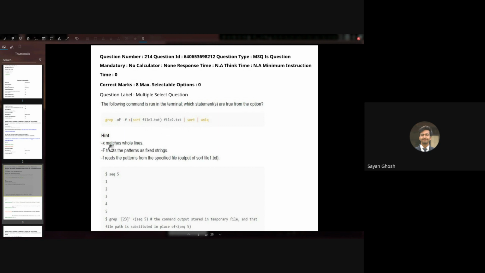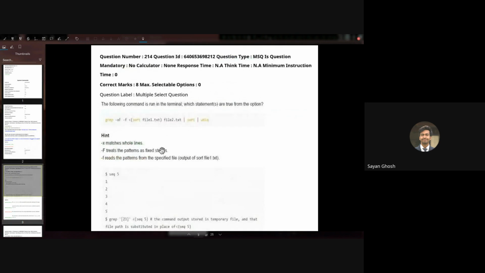So x means match whole lines. Capital F means it will treat the pattern file as fixed strings and not any regex. And lowercase f means that instead of reading the pattern from the argument that I'm providing, it should read the patterns from a file that I'm providing.